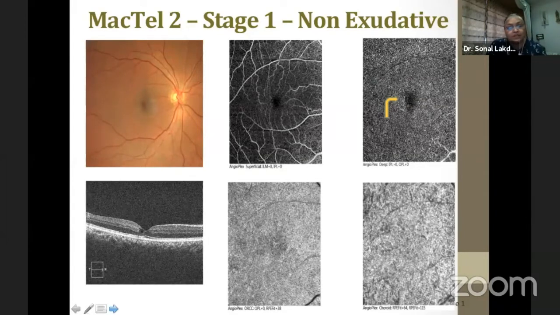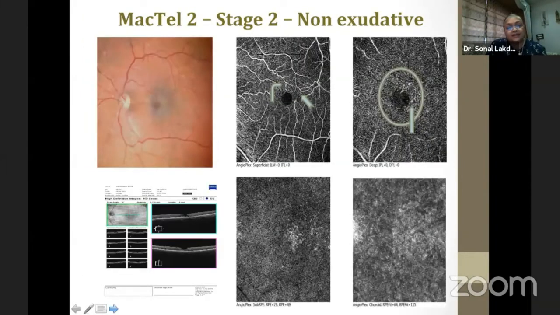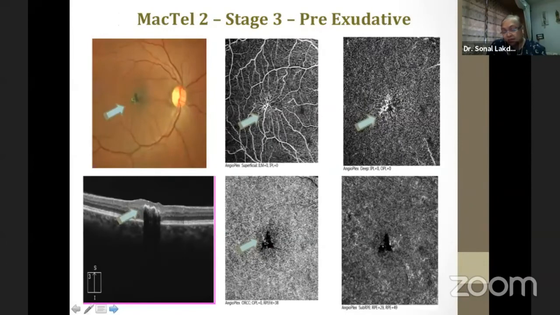As we go ahead into stage 2, you classically get a grayish discoloration at the fovea with crystalline deposits sometimes, which are seen just para-foveal, temporal to the fovea. On the OCT, there is loss of retinal tissue, classically because of degeneration of the Muller cells. And on OCTA, we classically see these dilated capillaries, now not only in the deep plexus, but also in the superficial plexus.